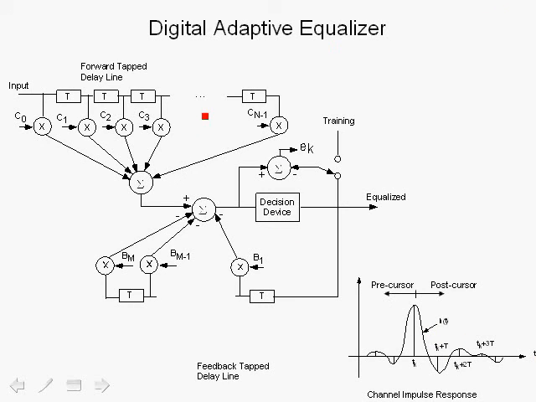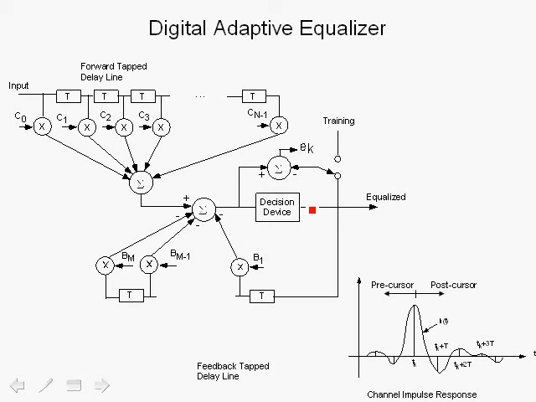So the digital adaptive equalizer architecture is basically broken up into two sections. One is what we call the forward tap delay line here, and this models as much of the channel impulse response as it can using the computational resources we allocate to it. The remainder of the impulse response, which cannot be modeled by the forward tap delay line, is modeled by the decision feedback equalizer portion, which is the feedback that you see over here.